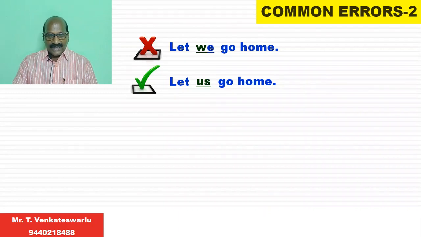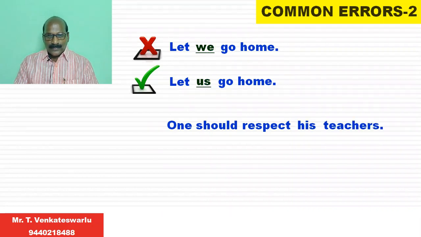"Let I" is wrong, "let me" is the right one. "Let they" is wrong, "let them" is the right one. "Let he" is wrong, "let him" is the right one. "Let she" is wrong, "let her" is the right one. Like that, the verb "let" is always followed by the pronouns in the objective case. Next example.